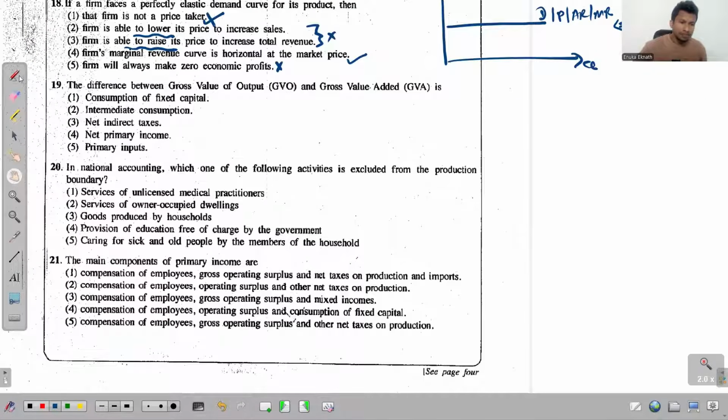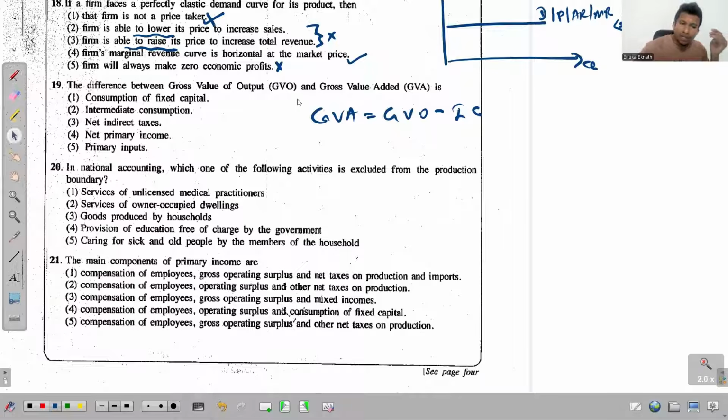19th question, the difference between gross value of output and the gross value added. So before you look at the options, just tell me how do we find this GVA? You take gross value of output, from that you deduct intermediary consumption.